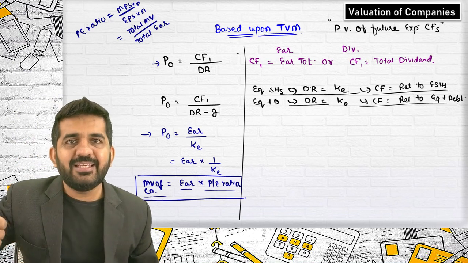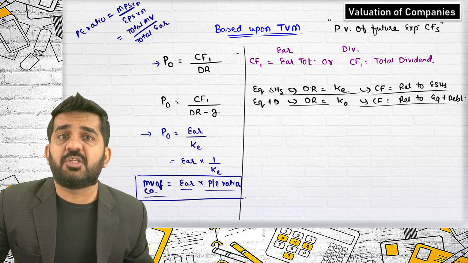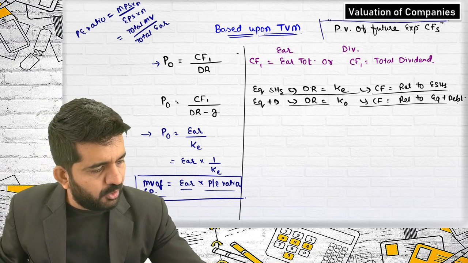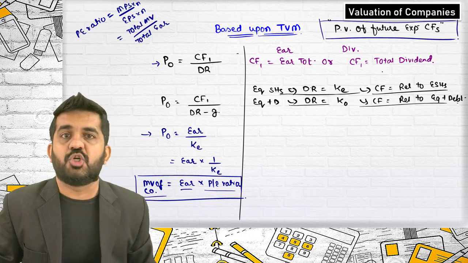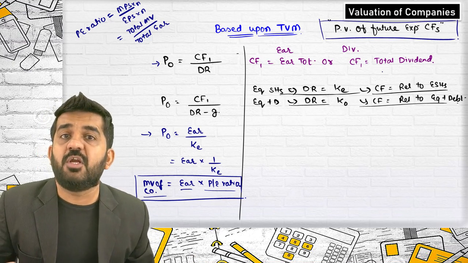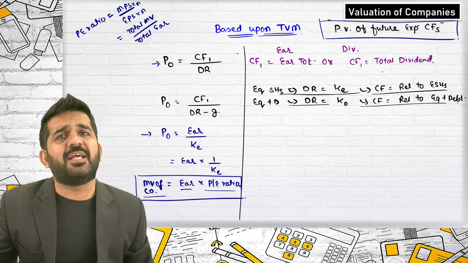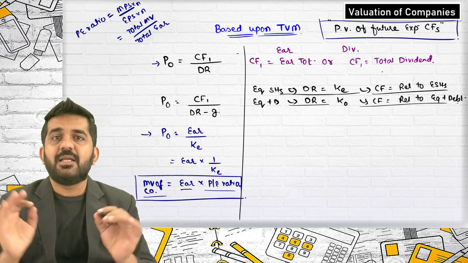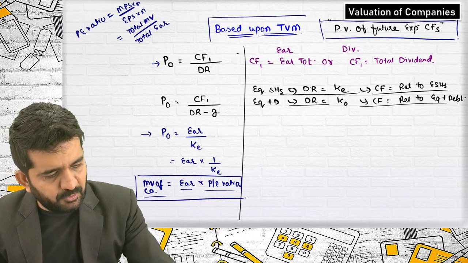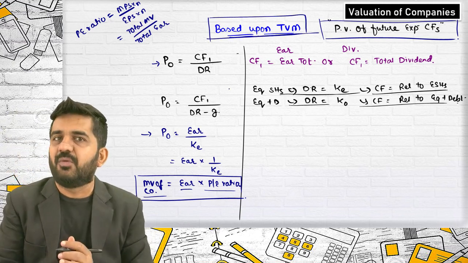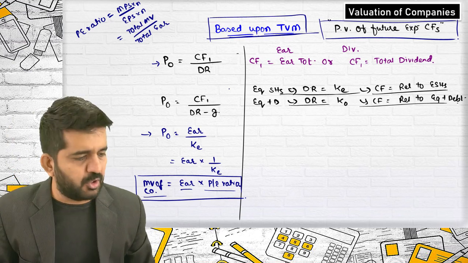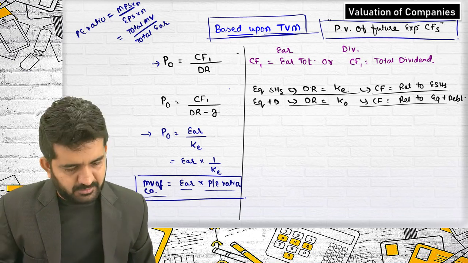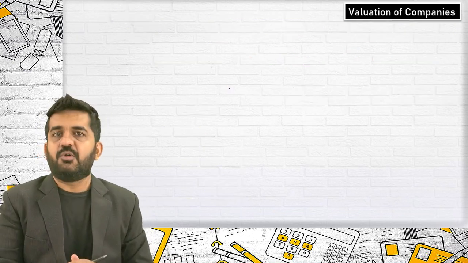So, see, in any other case, even if some cash flows are available for 3 years, 5 years, 10 years, the basic idea is you need to find out the present value of that future cash flow. If the cash flows are given only for 5 years, then you need to find out the present value of those 5 years' cash flows to find out the value of the company. This is nothing but the concept of valuation based upon time value of money. For any decision-making process, believe me, this is a true valuation. This is how the valuation of the company should be done, based upon time value of money.